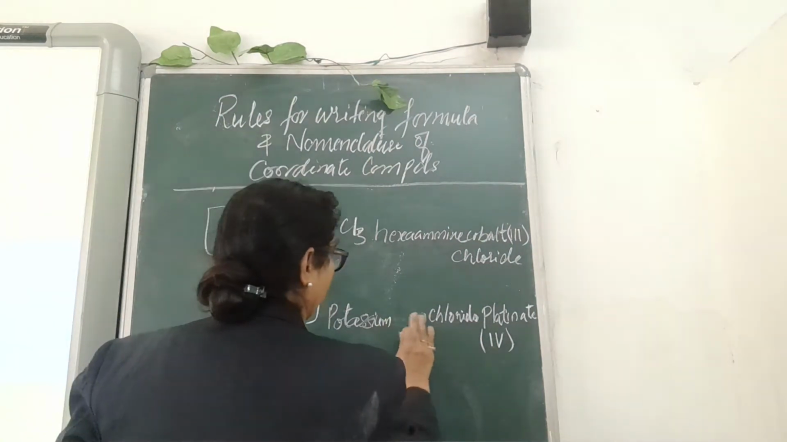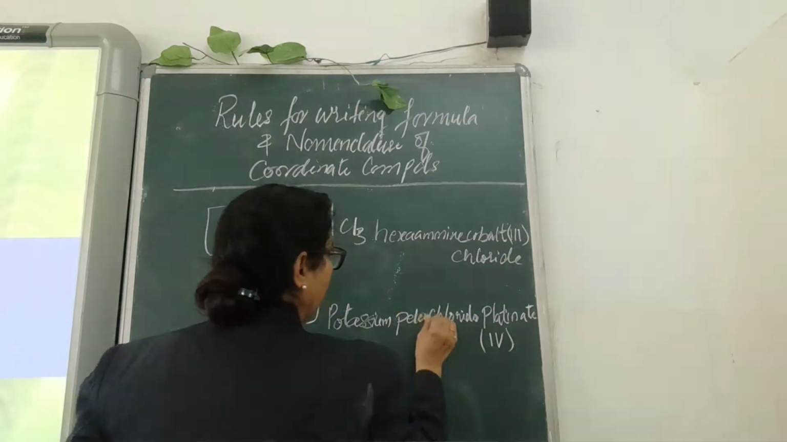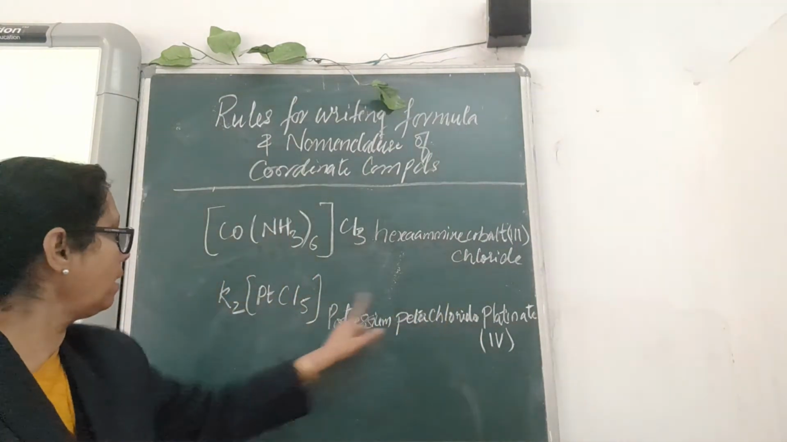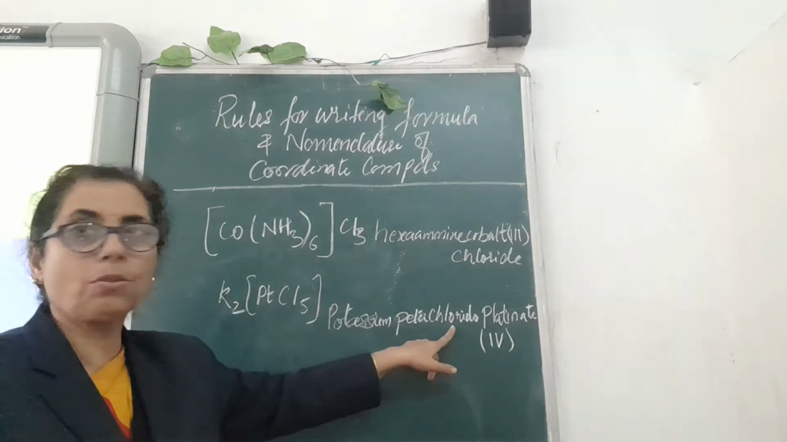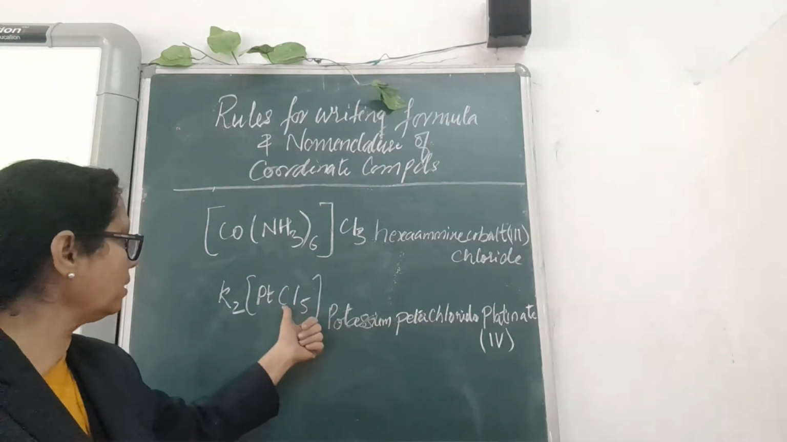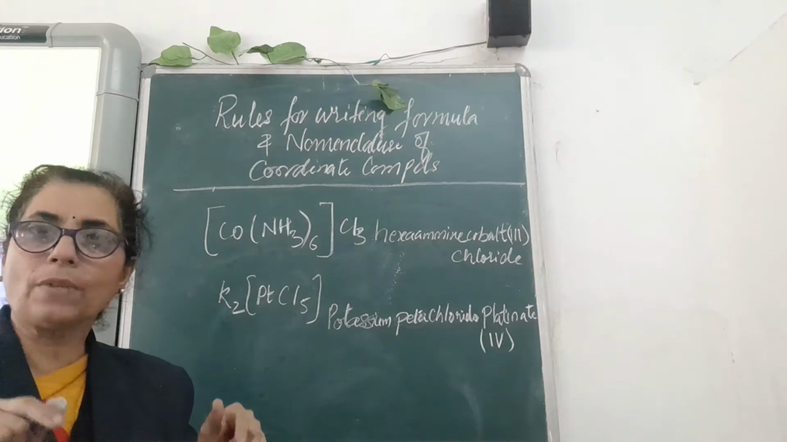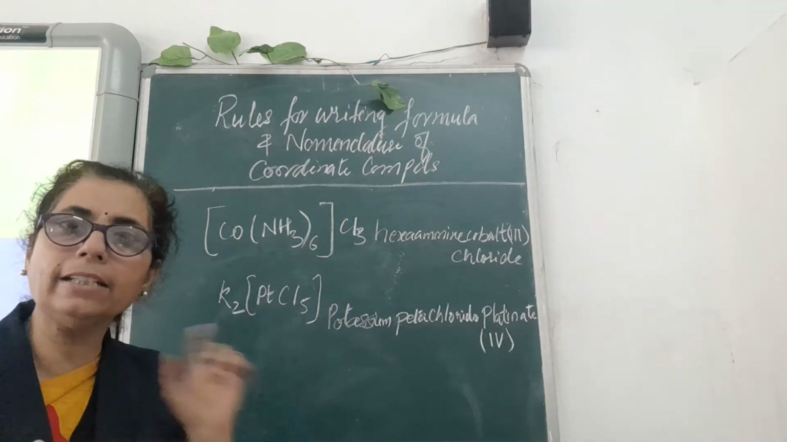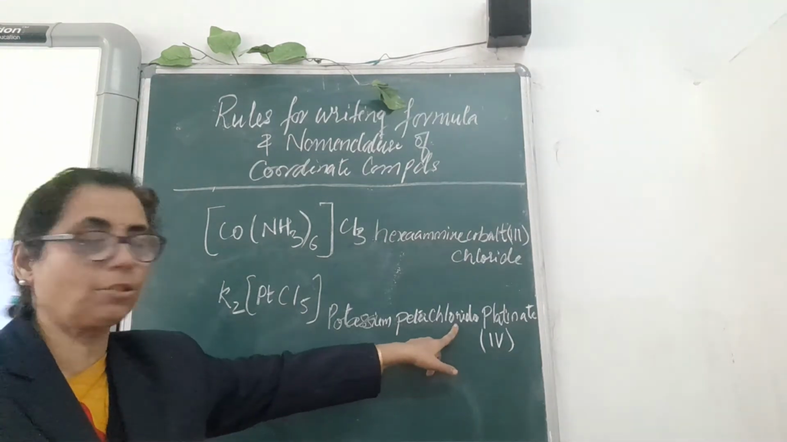Penta, and it should be written very closely. Penta means 5. Chlorido. Okay, chlorides are there, inside the square bracket and acting as a ligand, so you will use the word chlorido.